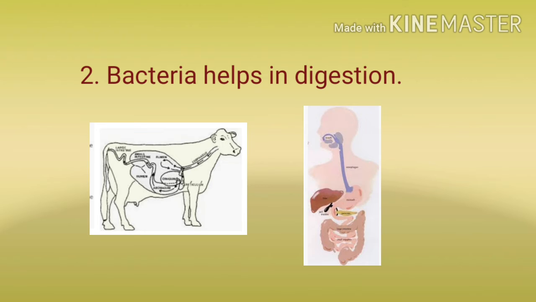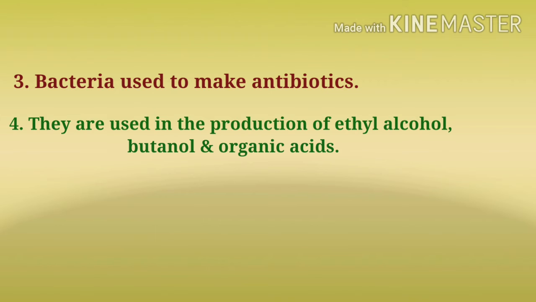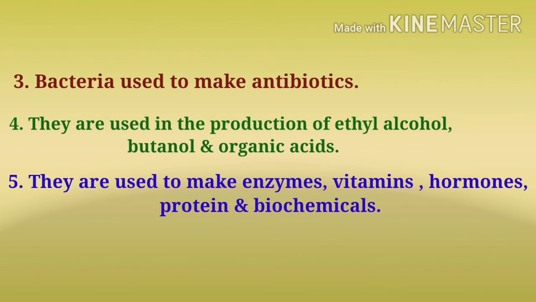Bacteria help in digestion. Bacteria present in the cow and goat help to digest the cellulose present in their gut. Also the bacteria in our intestines help in the digestion of food. Certain bacteria are used to make antibiotics. Some bacteria are used in the production of ethyl alcohol, butanol and some organic acids. Bacteria are also used to make enzymes.